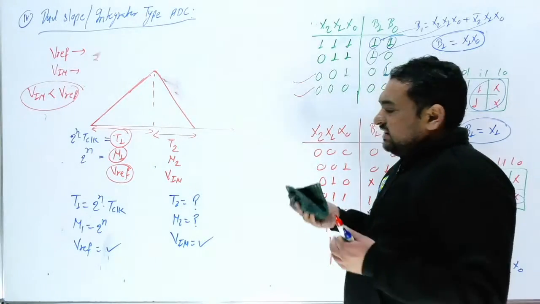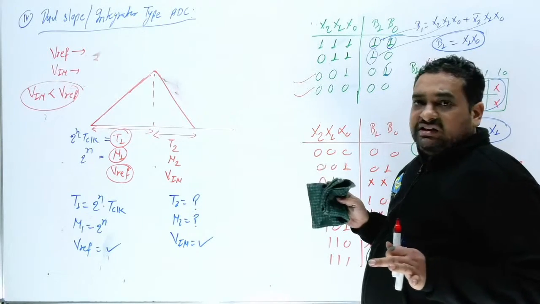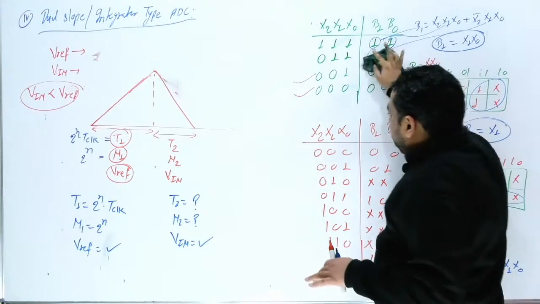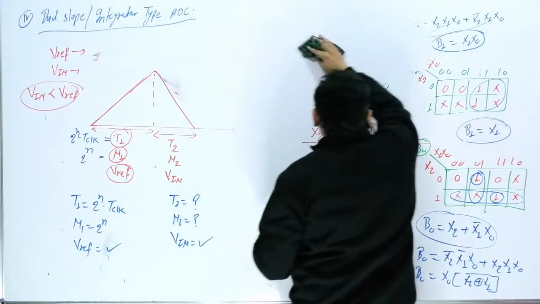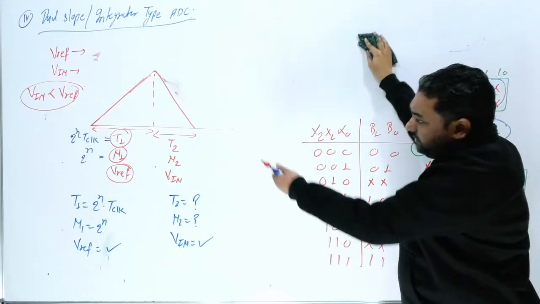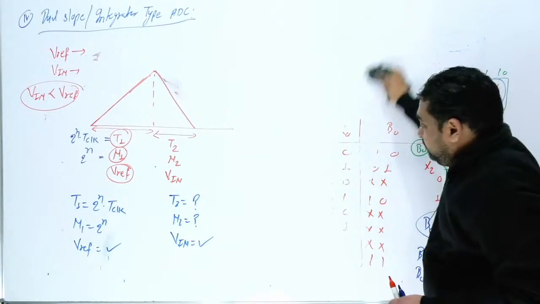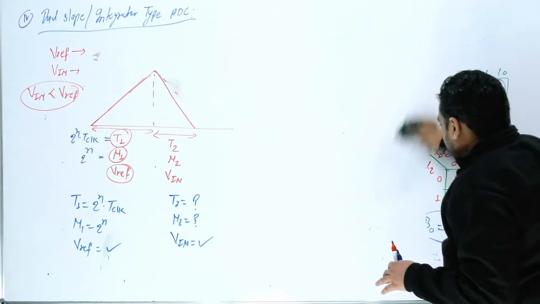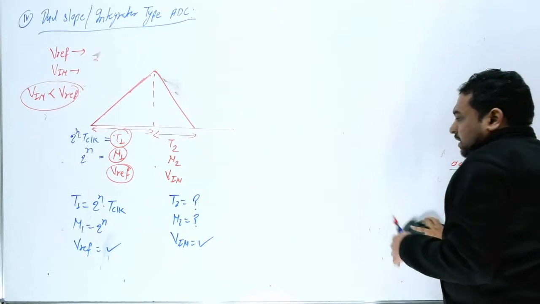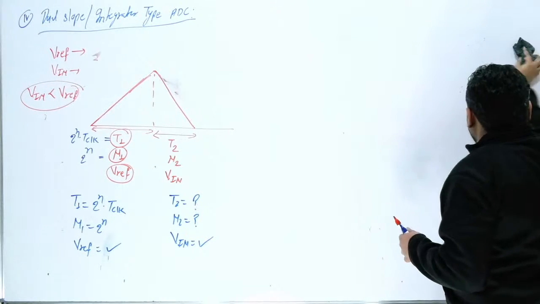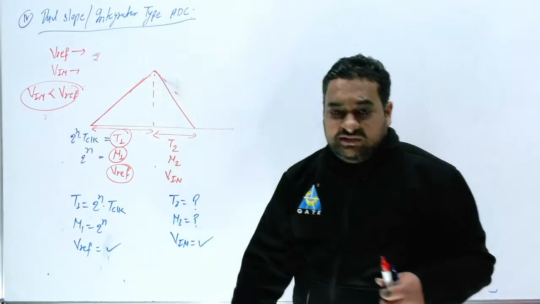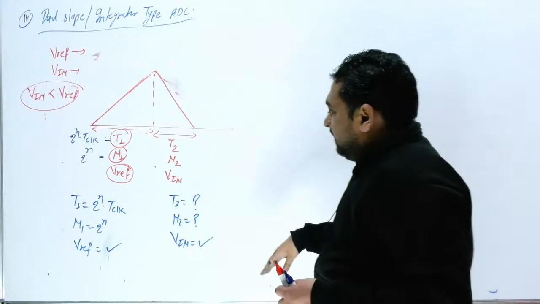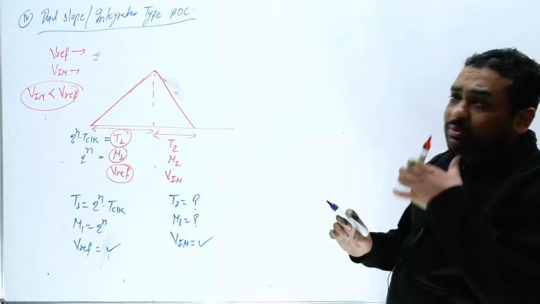So here, you should remember only one relation. If you have studied this circuit, this will be comfortable for you. If you have not studied dual slope earlier, then okay, but if you remember this, maybe you can handle the question in the GATE exam. T1 is 2 raised to power n clocks, and N1 is 2 raised to power n. V reference and V in will be provided by the examiner, along with the number of bits, and we have to calculate T2 and N2. So one relation you should remember.